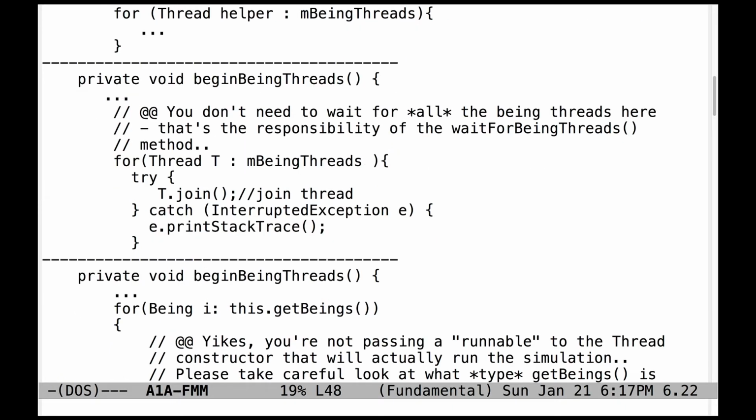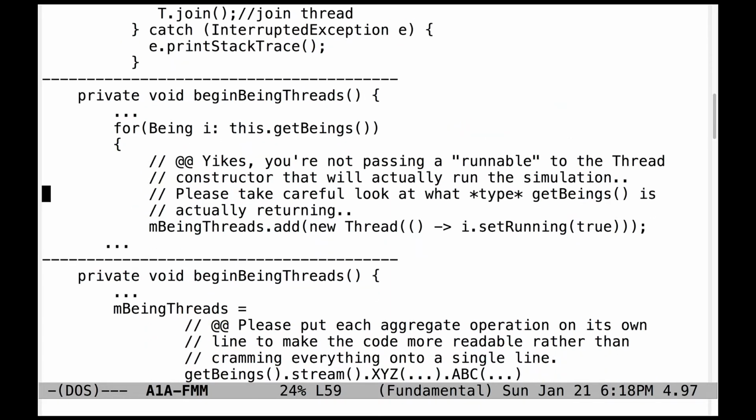Here's another example of a problem in begin being threads. Note that this method is not where you're going to wait for all the other being threads to finish. That's the responsibility of the wait for beings thread method, which should be called from run simulation. So this code does not belong in begin being threads.